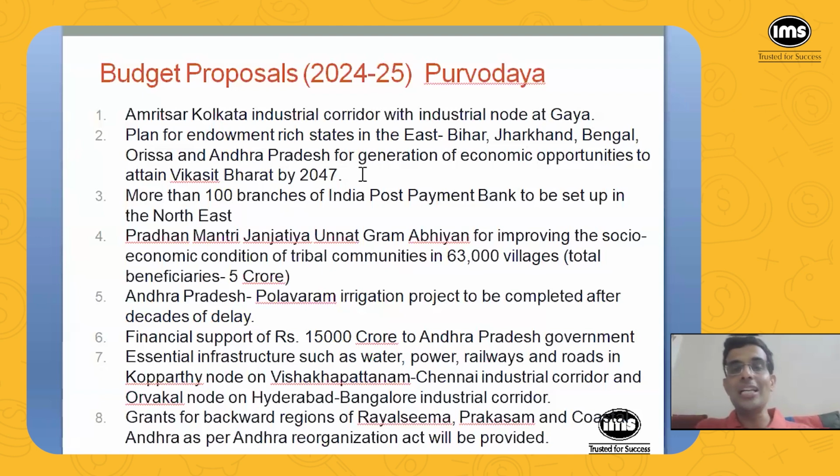But again, unfortunately, there are no specifics. Then what is your exact plan? They're just saying that there will be a plan for these states. But what is it all about? Unfortunately, the budget speech is mum on that. Then more than 100 branches of India Post Payment Bank to be set up in the Northeast. And then Pradhan Mantri Janajatiya Unnata Gram Abhiyan for improving the socio-economic conditions in tribal communities in some 63,000 villages. Total beneficiaries 5 crores.